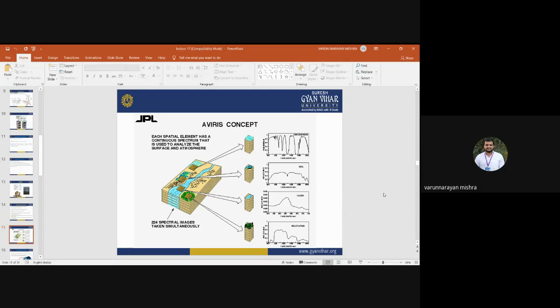But in case of hyperspectral, we are getting information about the vegetation in the IR band ranging from 3 to 14 micrometers, but it will be continuous: 3, 3.1, then 3.2, 3.3, 3.4, and so on. So you will get more detailed information about the vegetation type, different types of species, different types of forest type, and different types of minerals. You can also discriminate different types of minerals using the spectral response of different objects.